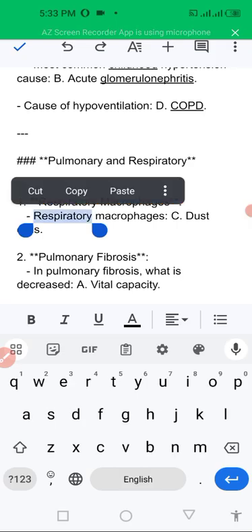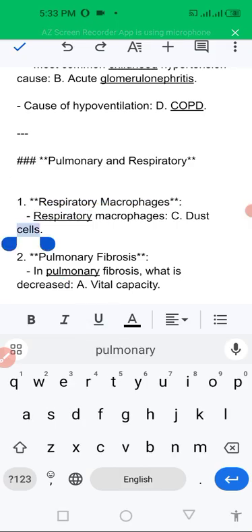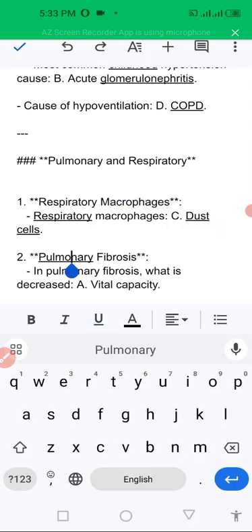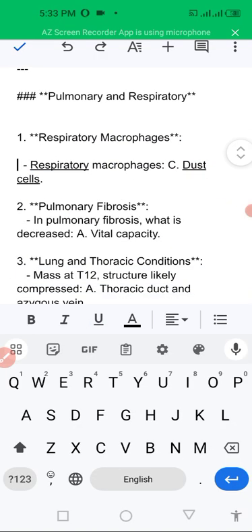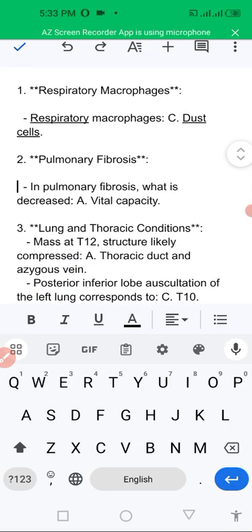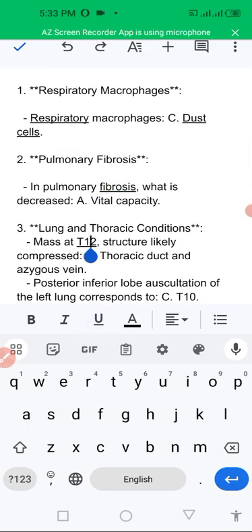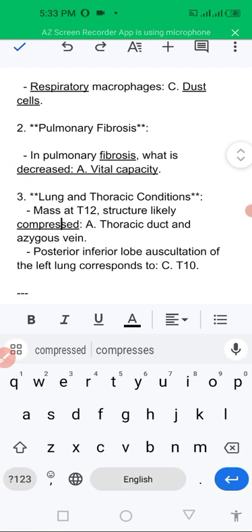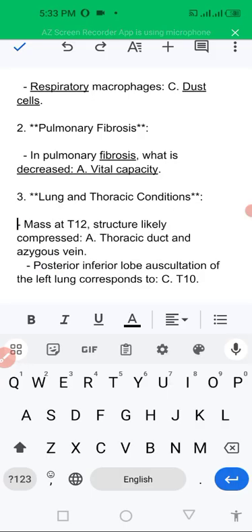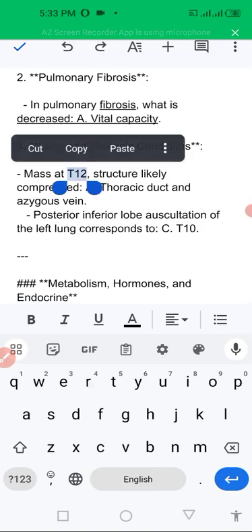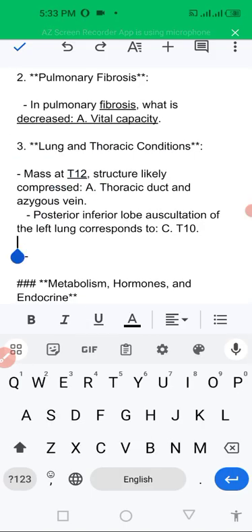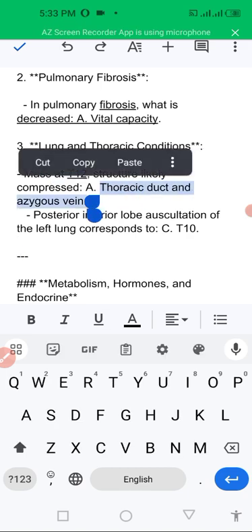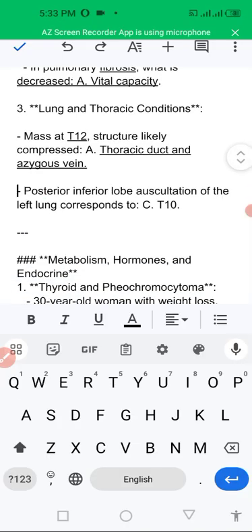Other question: respiratory macrophages are dust cells, which is very high yield and often asked in different questions. In pulmonary fibrosis there is decreased vital capacity because of shrinkage of the lung. A mass at the T12 level compresses the thoracic duct and azygos vein, which are present at the T12 level.